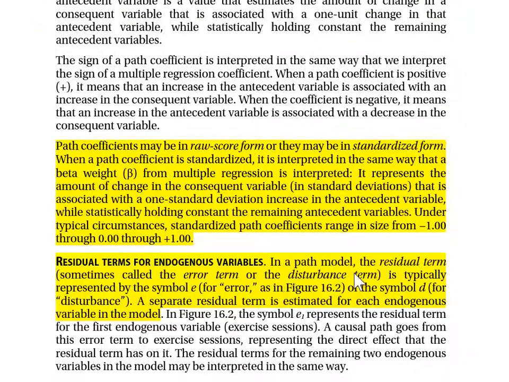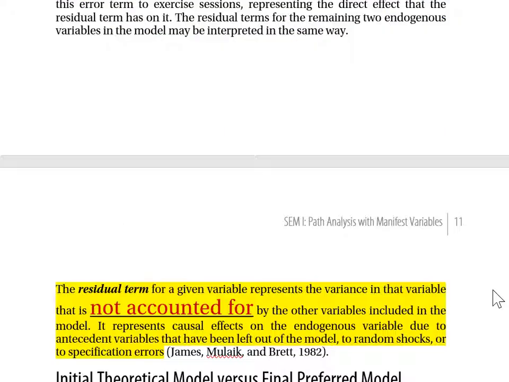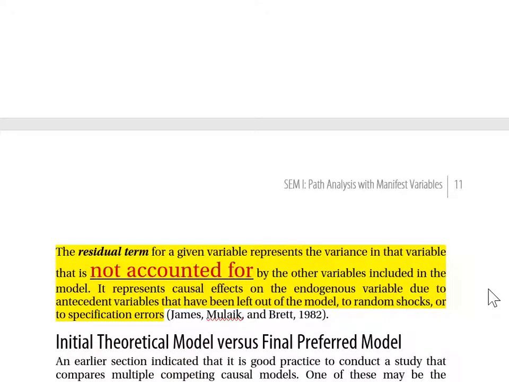Residual terms for endogenous variables. In a path model, a residual term, sometimes called error term or disturbance term, is typically represented by the symbol E for error or the symbol D for disturbance. A separate residual term is estimated for each endogenous variable in the model. The residual term for a given variable represents the variance in that variable that's not accounted for by the other variables included in the model. It represents causal effects on the endogenous variable due to antecedent variables that have been left out of the model, to random shocks, or to specification errors.